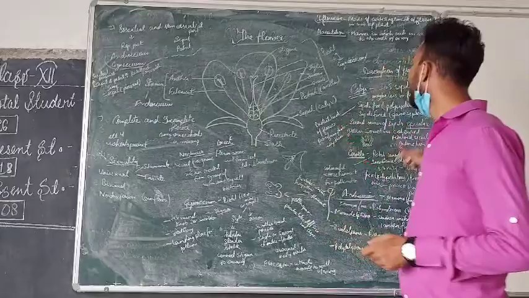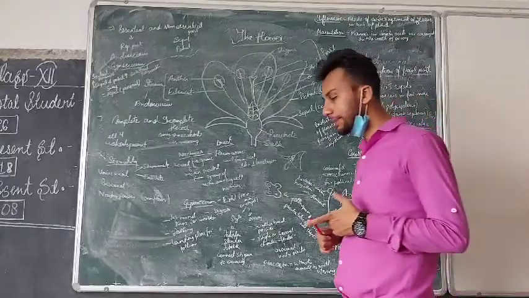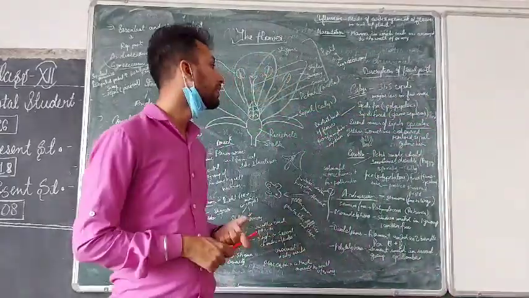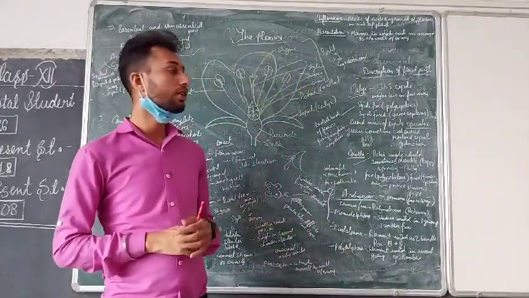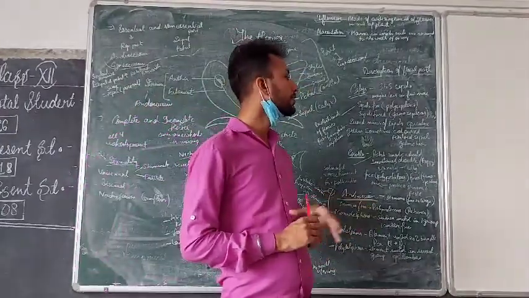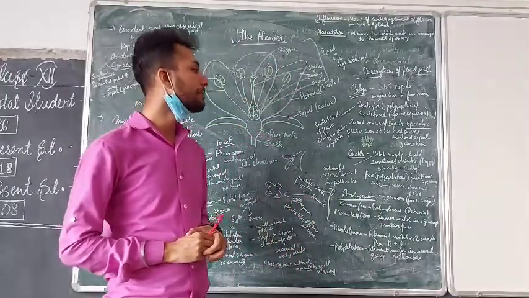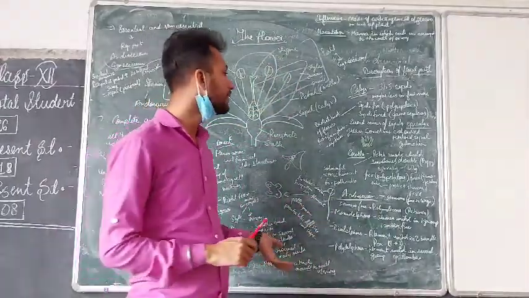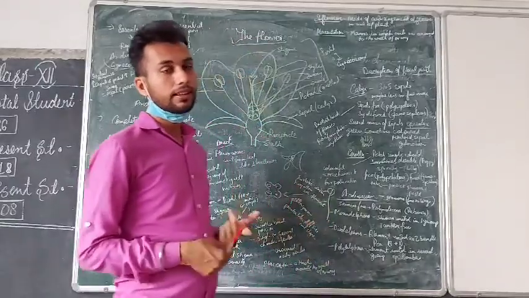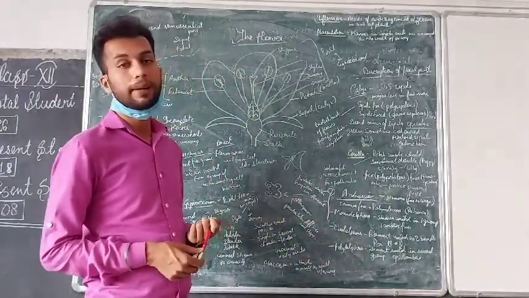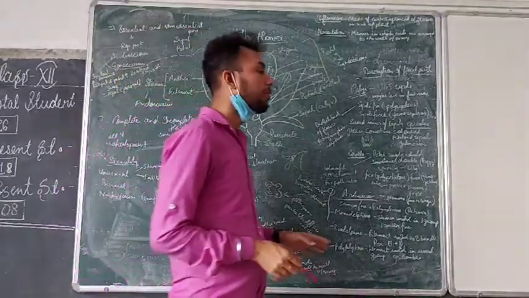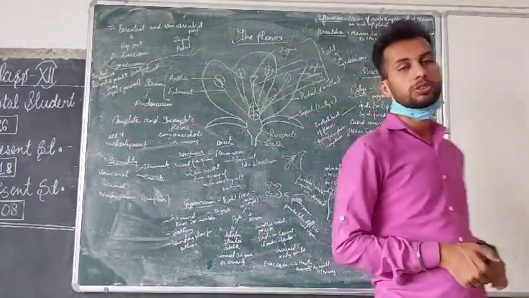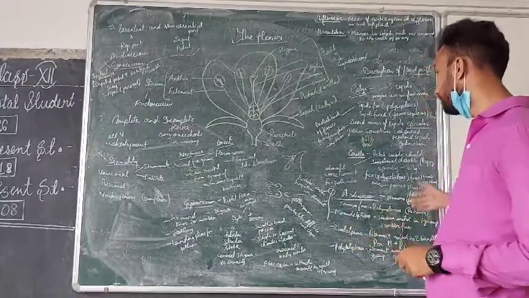So this is about the calyx. Sepals are generally 3 to 5, and may be fewer or more depending on the condition. If they are free, they are called polysepalous. If they are fused, they are called gamosepalous. If a second series of sepals is present, it is called the epicalyx. They are green, sometimes colored, as in the example of gulmohar, and this is called petaloid sepal. They protect the bud and also perform photosynthesis, because they are generally green in color.